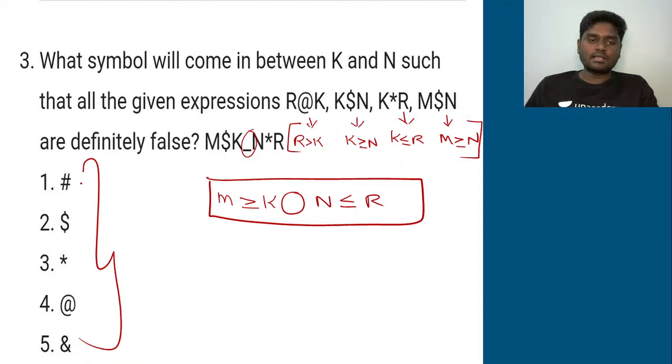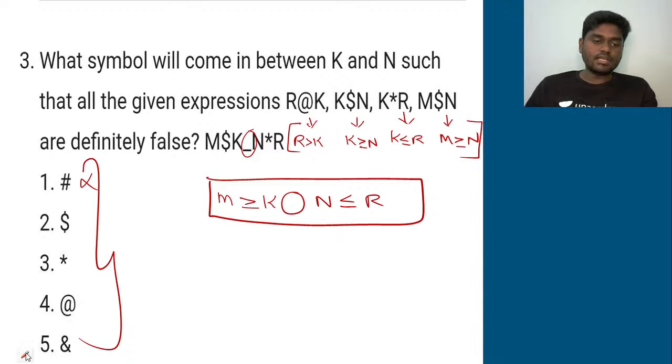Okay, so let's quickly try to get on with this. Hash corresponds to what actually? Lesser than. Let's see whether I put lesser than here, whether it is true or false. It should definitely hold false, right? R greater than K. So R greater than K, it holds true. So option 1 is ruled out.